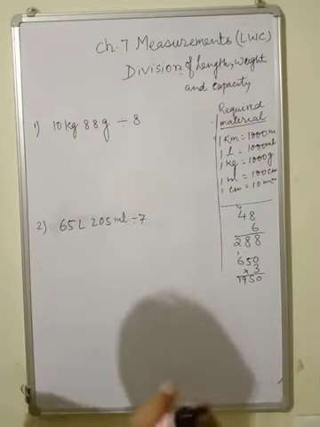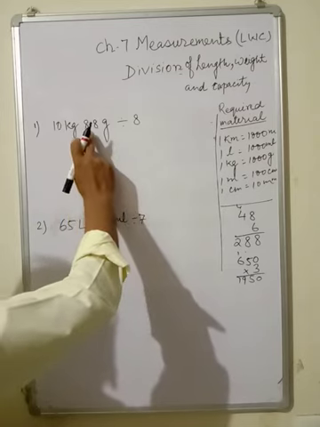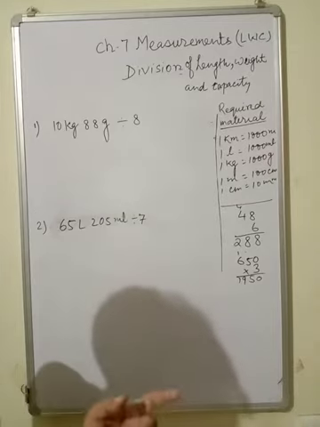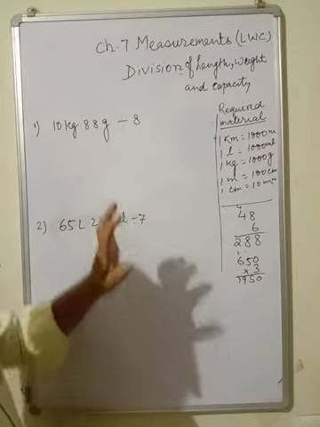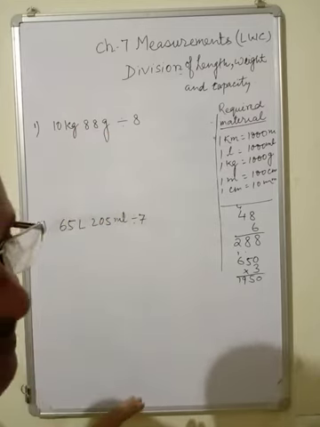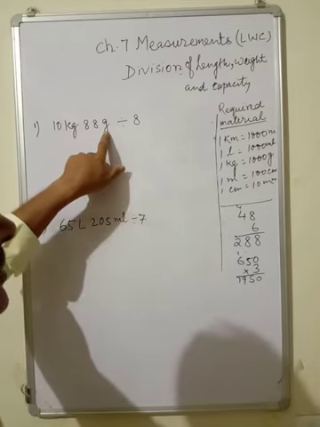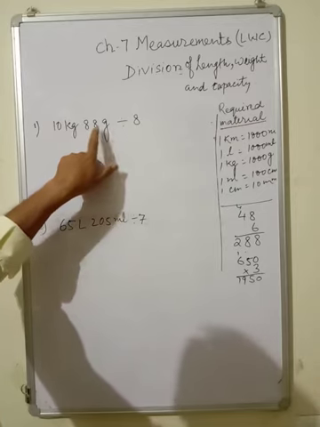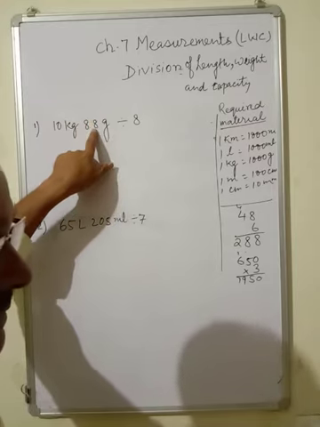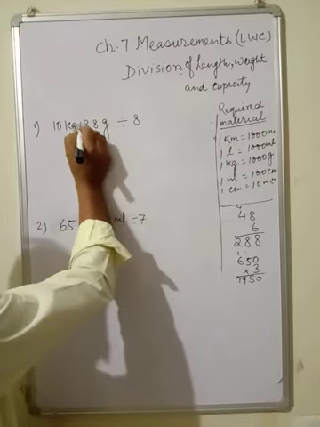Now, another important thing here: 10 kg 88 gram divided by 8. Children, before starting, it is very important to see there are two units, kg and gram, and whether both are satisfied or not. So 10 kg with kg and gram, how many digits? 2 digits. What should it be? Here it should be 3 digits. This is very important. So you have to make this 3 digits before starting.